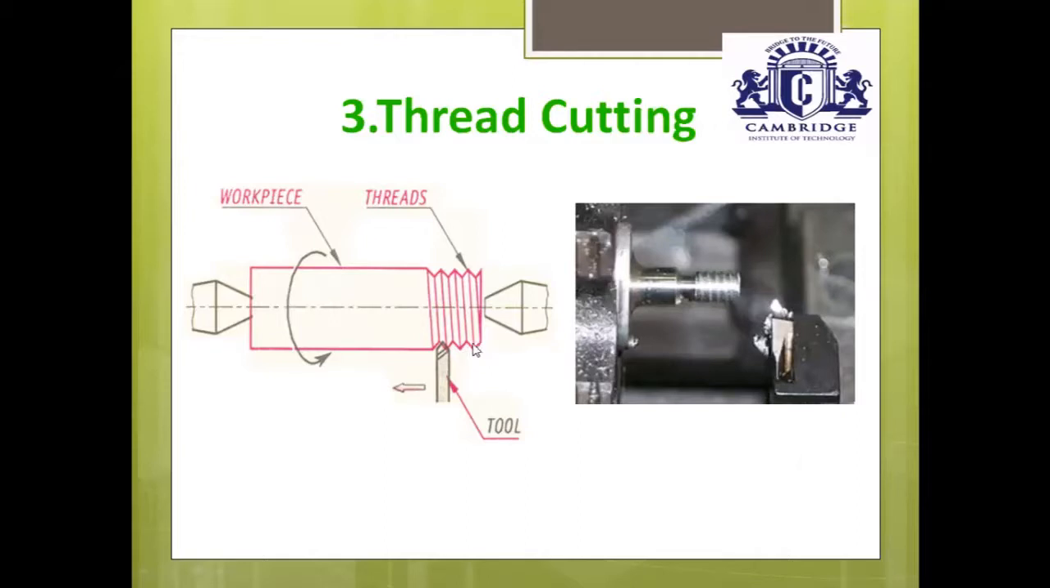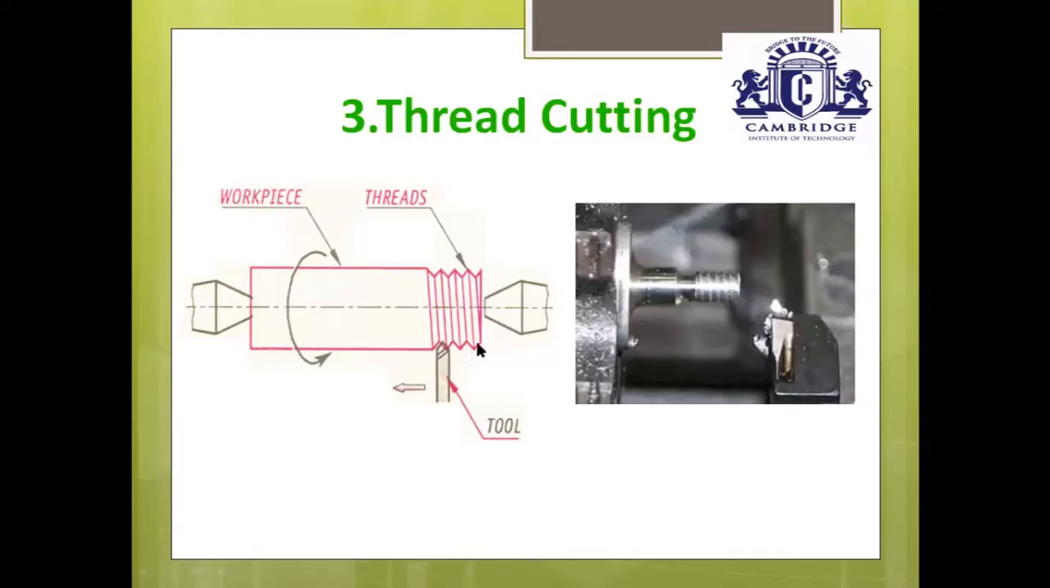There are two types of thread cutting operations: left hand thread cutting operation and right hand thread cutting operation. What is left hand thread cutting operation? If you are moving the single point cutting tool from its left end to right end, that is called left hand thread cutting operation. If you are moving the single point cutting tool from its right end to left end, that is called a right hand thread cutting operation.